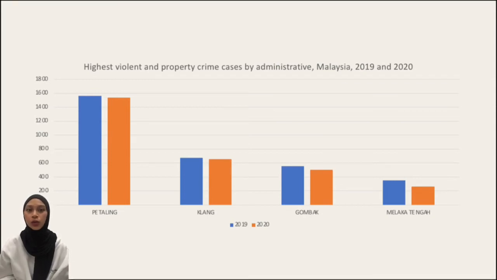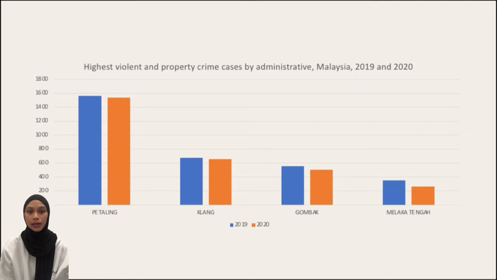Firstly, I will go through my first graph, the highest violent and property crime cases by administrative district in Malaysia, recording the highest rate in Petaling Jaya, which is 1,500 in 2019 and 1,536 in 2020.